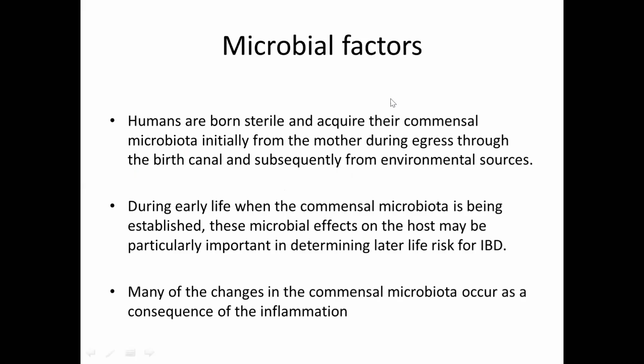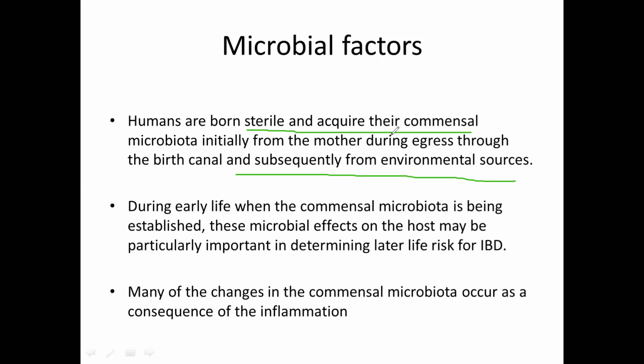Then there are some microbial factors. Humans are born sterile and acquire their commensal microbiota initially from the mother during egress through the birth canal and subsequently from environmental sources. We have seen in earlier slides that all persons have commensal microbiota with nearly 300 to 1000 different species.